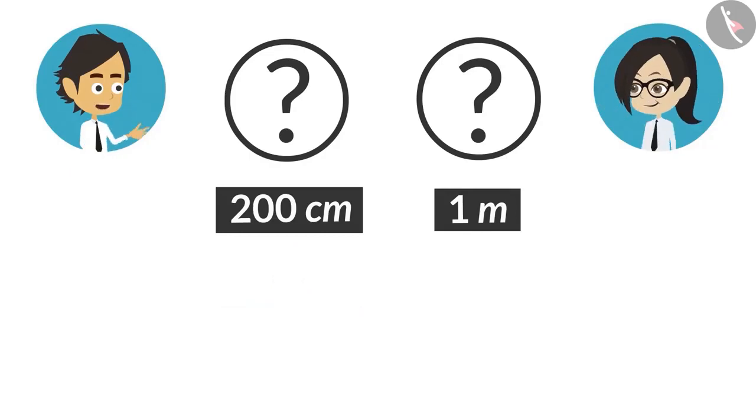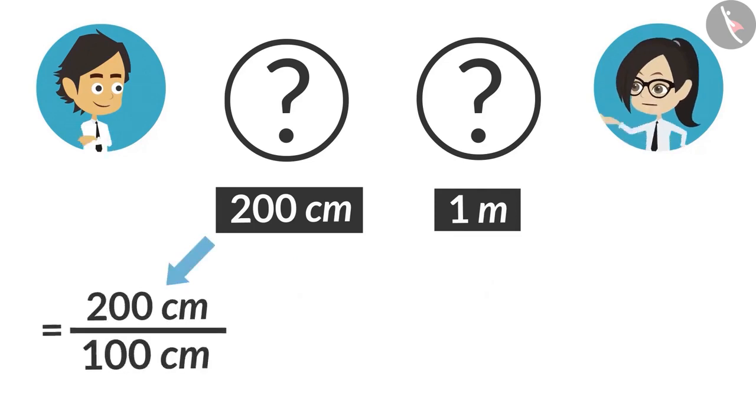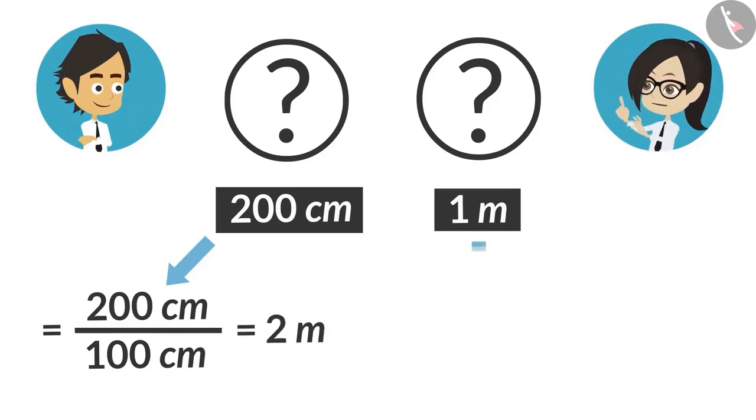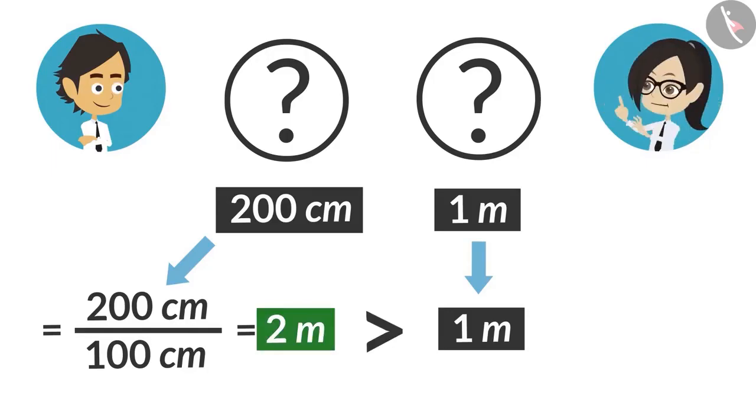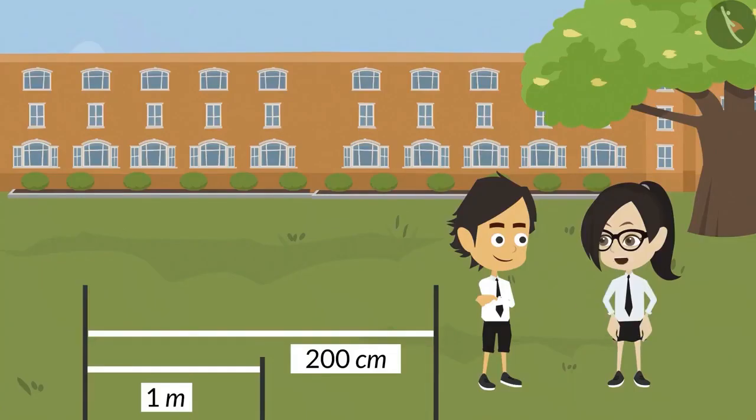Now convert 200 centimeters into meters and see. 200 centimeters divided by 100 gives 2 meters. Yes, even now you can compare 1 meter and 2 meters and say that 2 meter is bigger. Now I have understood completely.